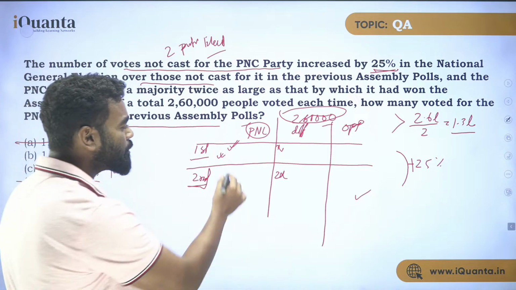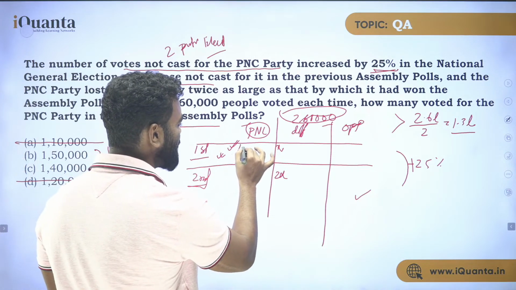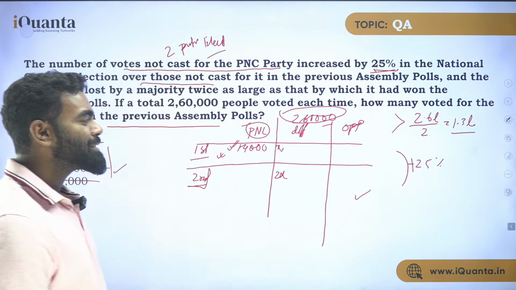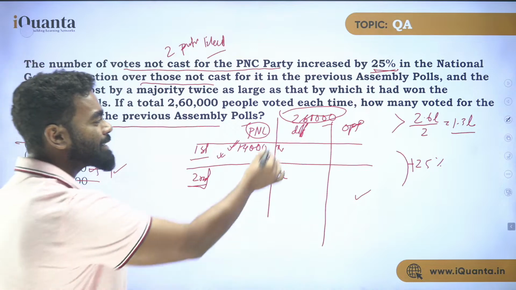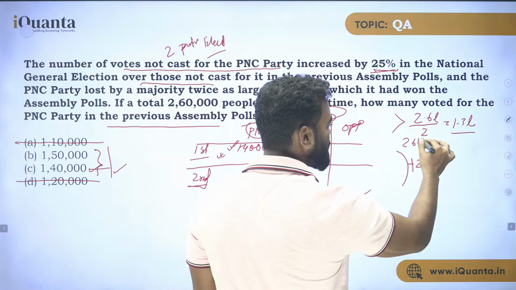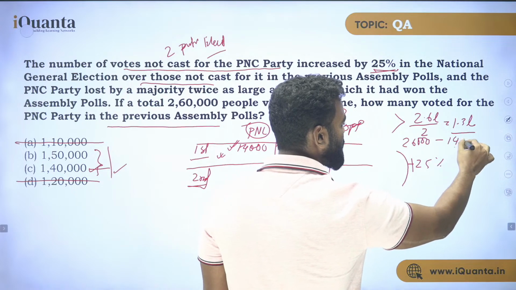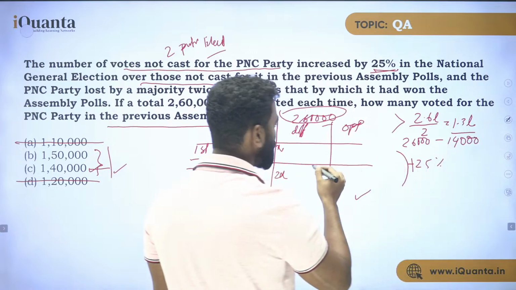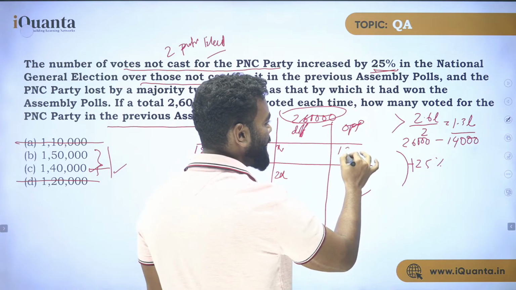So let's think about taking one value, that is 1,40,000. So if 1,40,000 is what PNC got, the opposition got 2,60,000 minus 1,40,000. Now how many votes did the opposition get? That is 1,20,000.